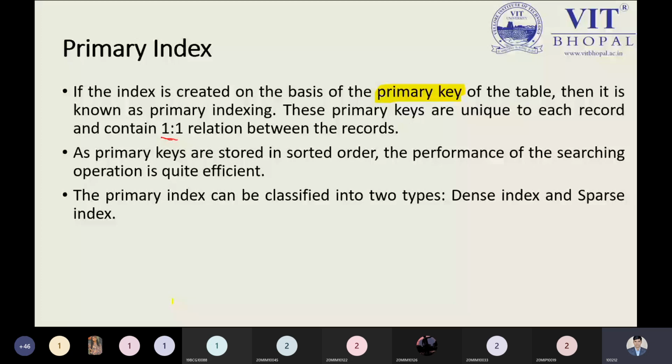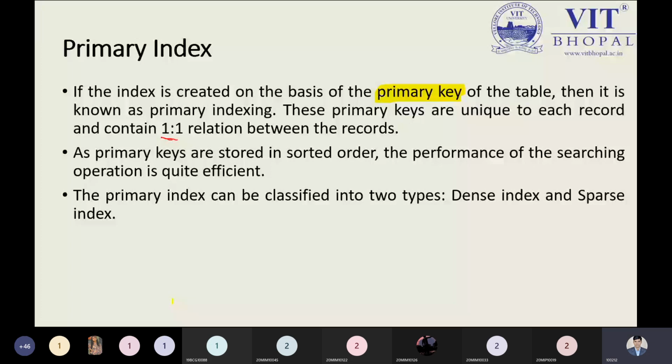So you apply the primary key on the attribute, and after displaying the records by the primary index approach, they will be automatically sorted. By default, when applying the primary index, it will display the information in sorted order, ascending or descending. So in this case, if we need to search for an element, we can easily search for the element without any doubt.